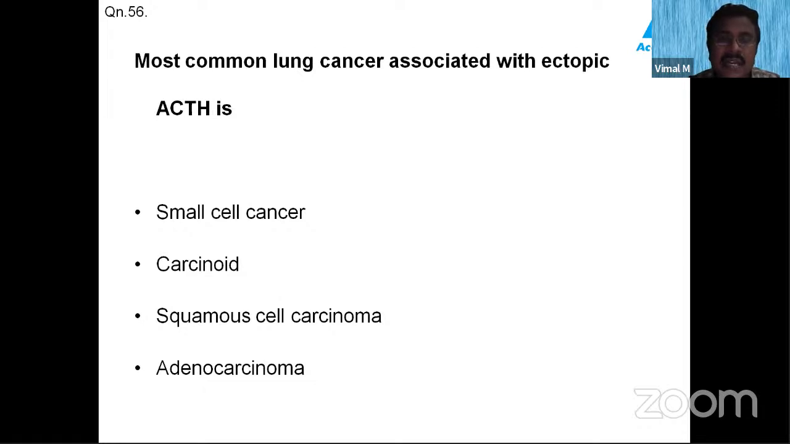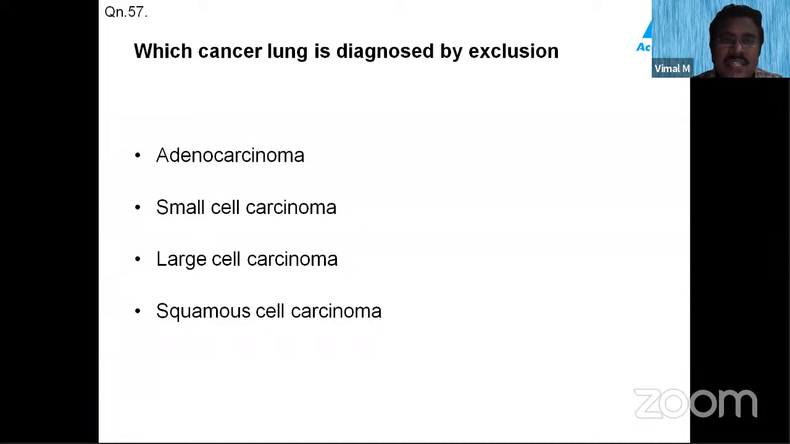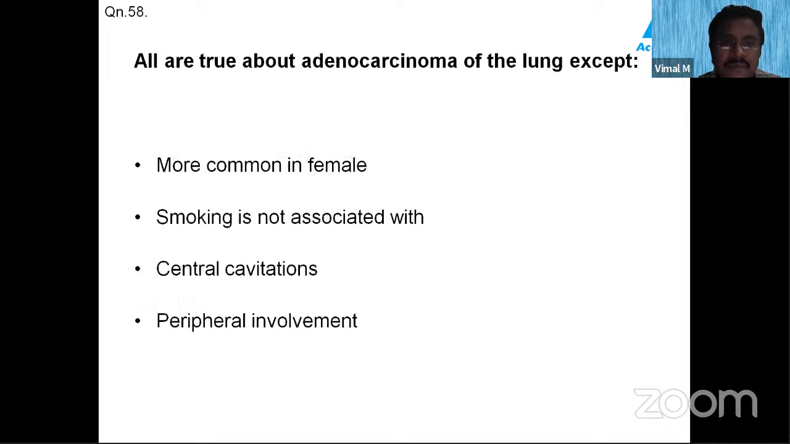The most common lung cancer associated with ectopic ACTH is? The answer is small cell cancer. Which lung cancer is diagnosed by exclusion? It is large cell carcinoma. All are true about adenocarcinoma of the lung except: more common in females; smoking is not associated with adenocarcinoma; peripheral involvement; central cavitation. Usually you will not see central cavitation in adenocarcinoma.